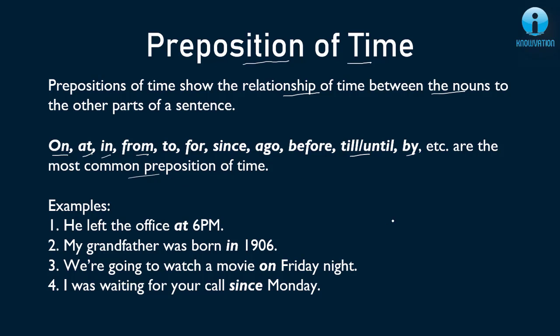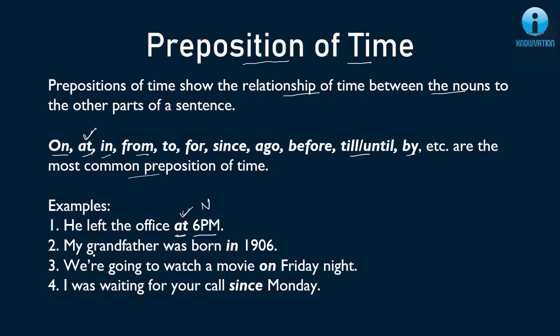Now let's see some examples जिससे आपको ये और clear होगा. He left the office at 6 p.m. So what was the time? The time is again a noun here. अब time का relation बता रहे हैं हमको office के साथ या कब office को छोड़ा. So at will be my preposition of time here. It is also given in the list. So at is a preposition of time here.